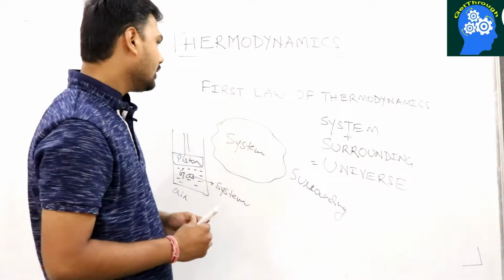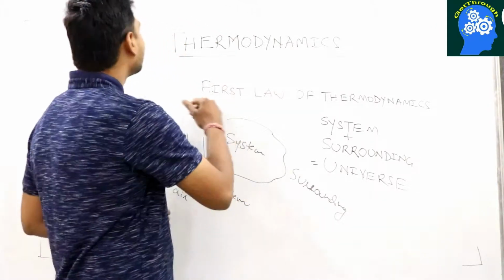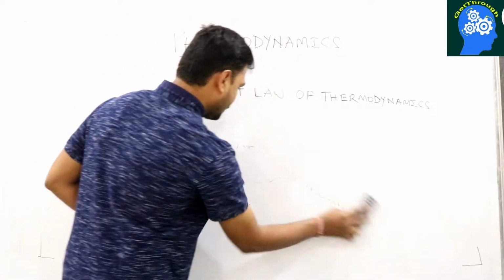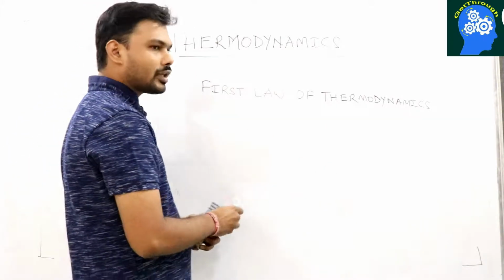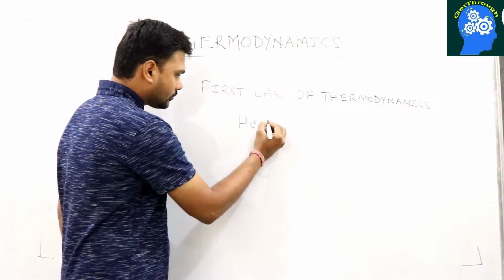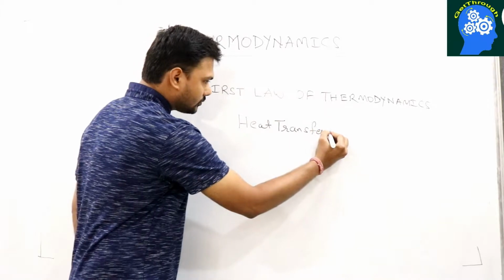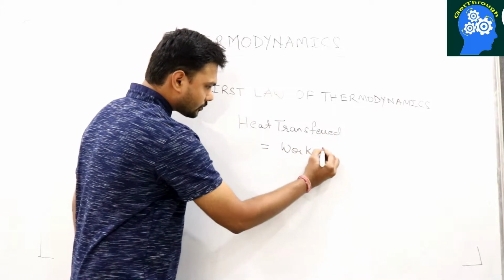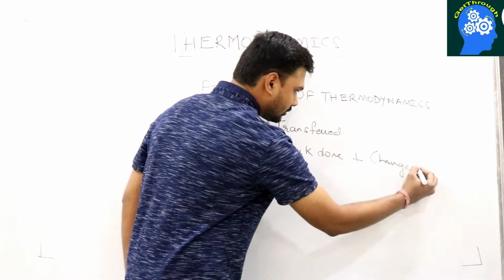The second thing, now we can state the first law of thermodynamics. So let's first write down the first law of thermodynamics. The first law of thermodynamics is written as: the heat transferred is equal to the work done plus the change in internal energy.